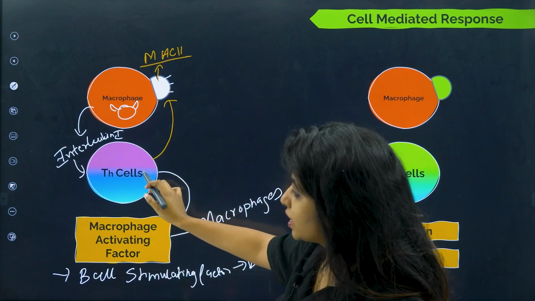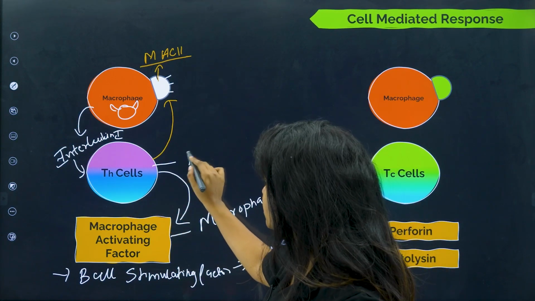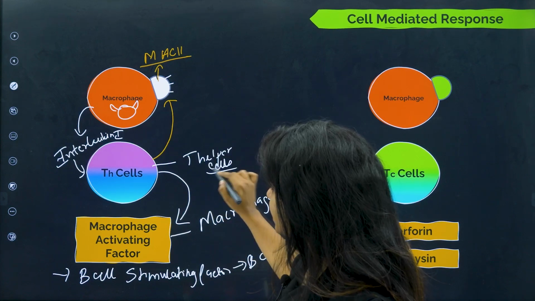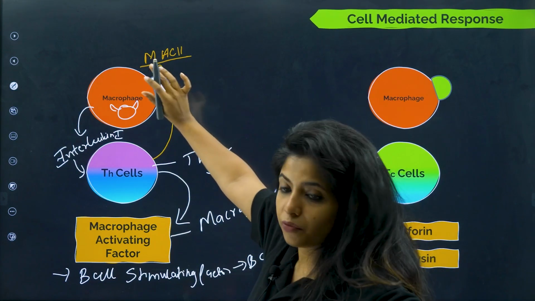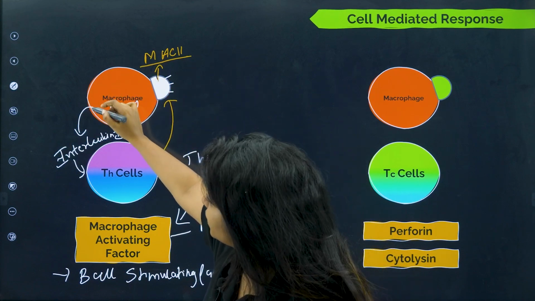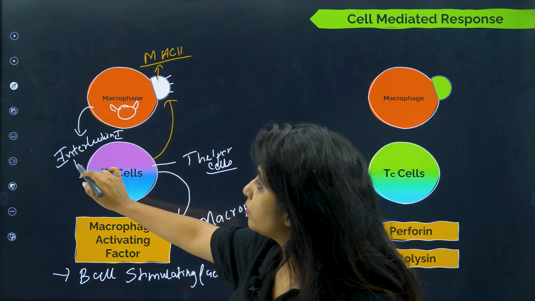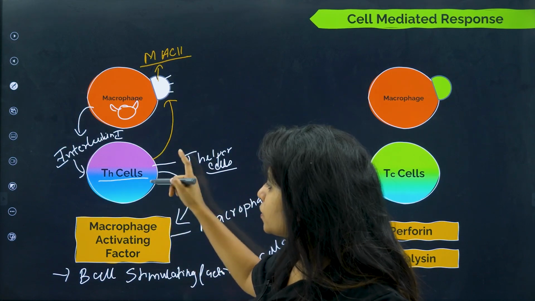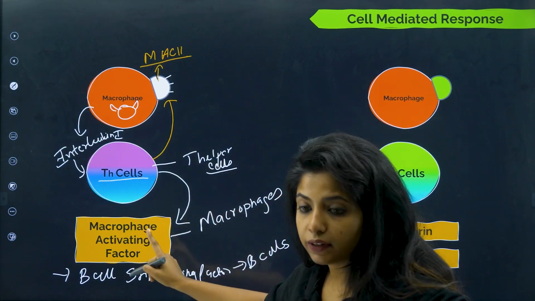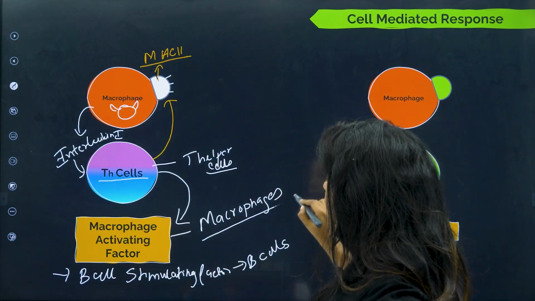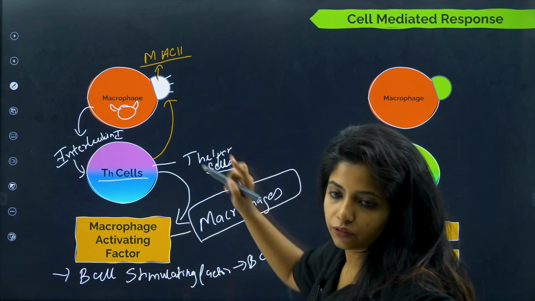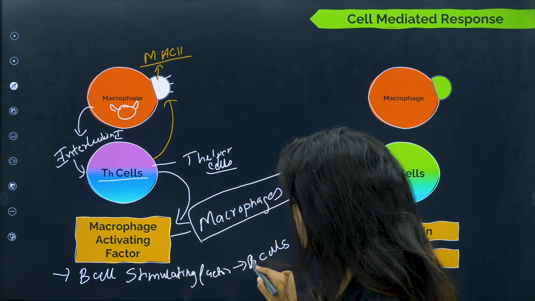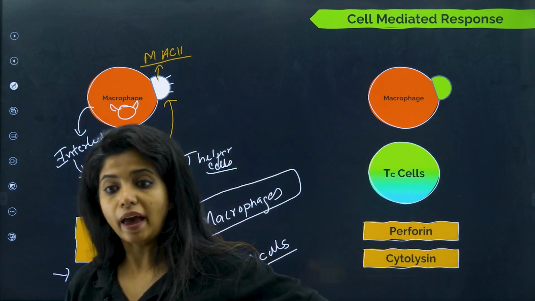now the TH cells, T helper cells, they see it, they go there. Now when it comes in contact, it becomes activated. How does it become activated? Because macrophage will be releasing interleukin-1. Interleukin-1 goes and acts on the TH cell. Now the TH cell will be releasing macrophage activating factor, calling around more macrophages at the site of infection. Next, B cell stimulating factor could also be released, calling B cells for the presence of antibodies.